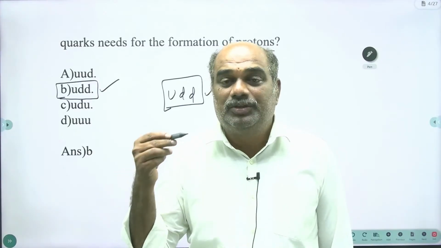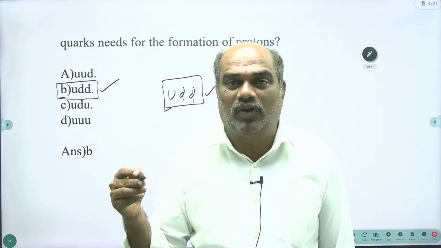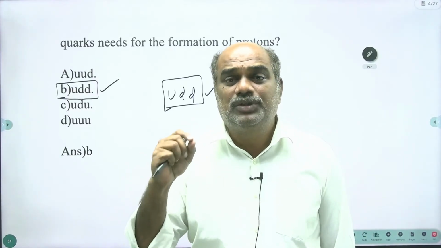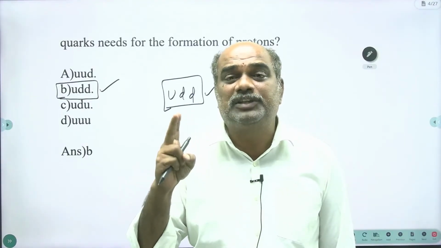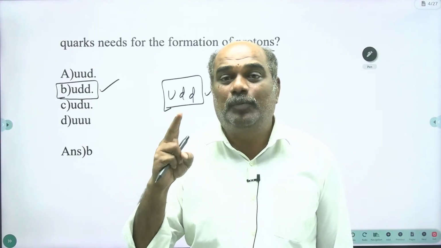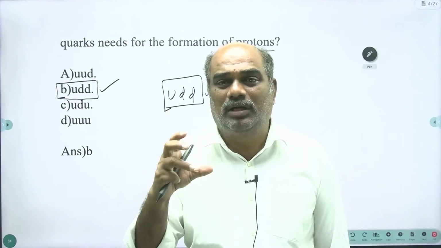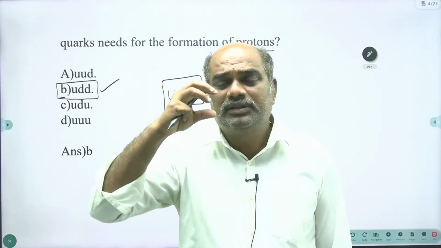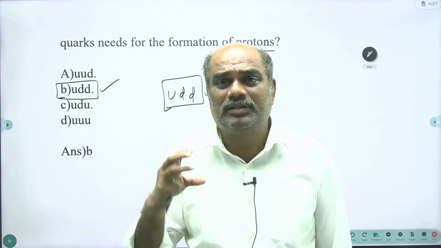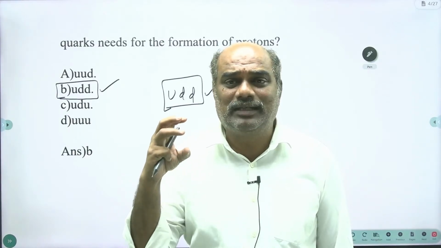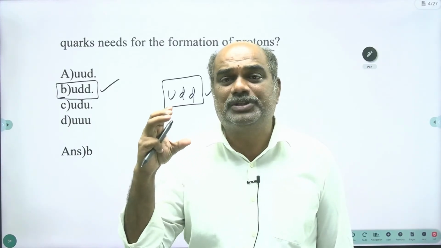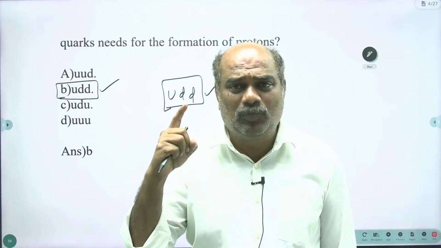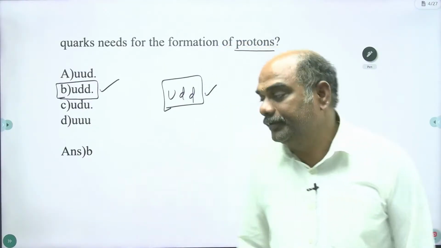Remember, there are 6 different types of quarks: up, down, charm, strange, and so on. Two types of quarks are responsible for the formation of protons: up and down. If you allow the quarks, some quarks will move in the up direction and some will try to move in the down direction. Based on their mobility and movement, we can see the formation of the quarks. I hope you understand the concept of quarks. This is the most expected topic for your examination point of view.